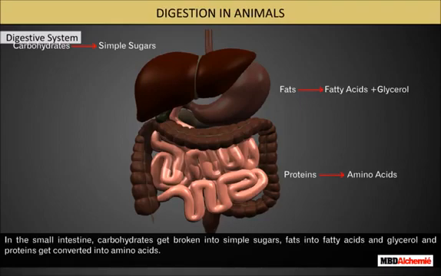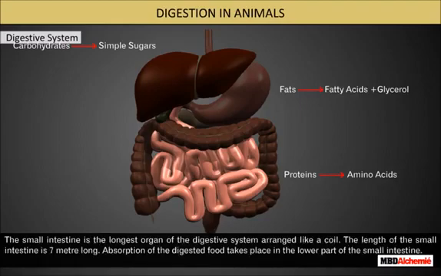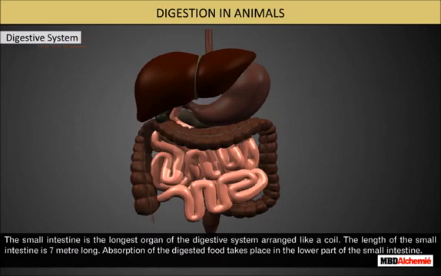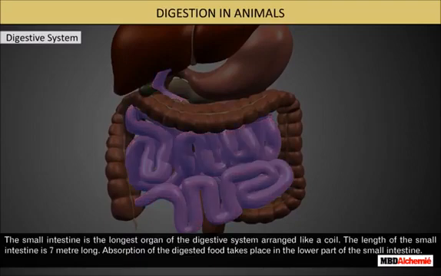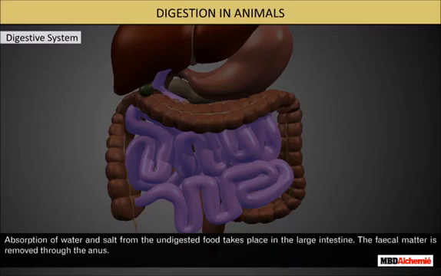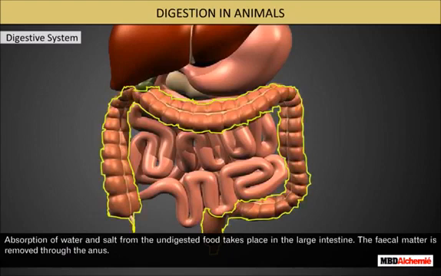converted into amino acids. The small intestine is the longest organ of the digestive system, arranged like a coil. The length of the small intestine is 7 meters. Absorption of the digested food takes place in the lower part of the small intestine. Absorption of water and salt from the undigested food takes place in the large intestine. The fecal matter is removed through the anus.